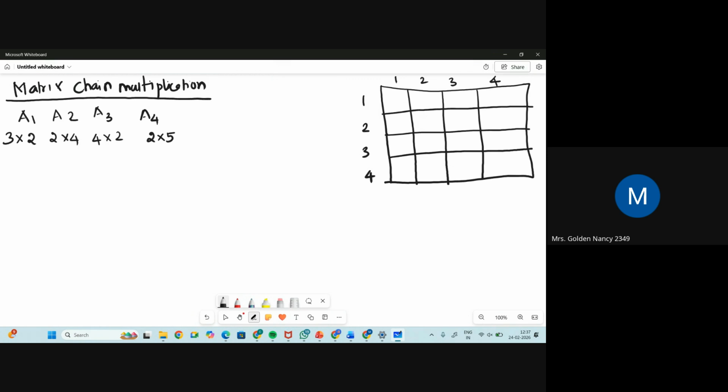Here this will be my D0, D0, D1, D1. Why am I putting D1, D1? Because every time, the column value of a matrix will be equal to the row size of the next matrix. You would have remembered this during your mathematics class. This is D2, this is D2, this is D3 and D3, this is D4. So these are the dimensions of your matrices.